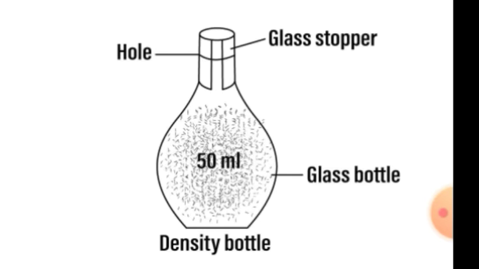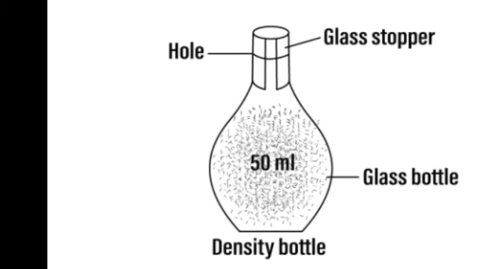So you can see this is a glass stopper with a hole and this is a glass bottle, and this is called a density bottle, and we can measure the density of a liquid using this bottle, and its volume is 25 ml or 50 ml. So this bottle is completely filled with liquid and its mouth is closed by inserting the stopper. Now excess liquid rises and drains out through the hole. Now to measure the density of a liquid using this density bottle, we need a density bottle, water, a digital balance and a blotting paper.